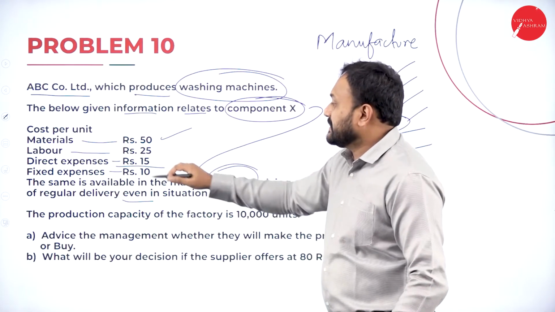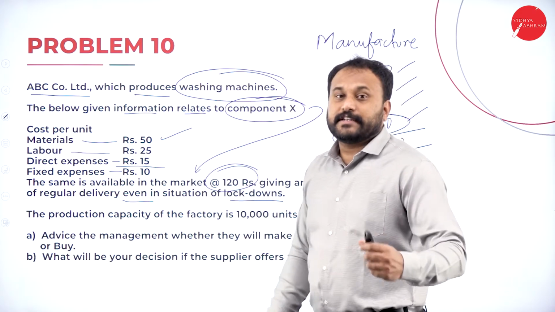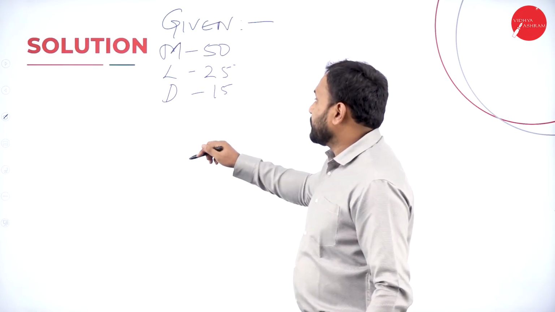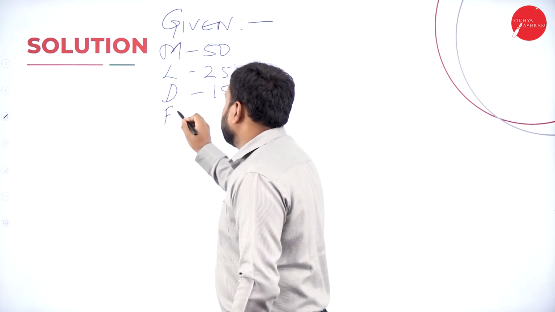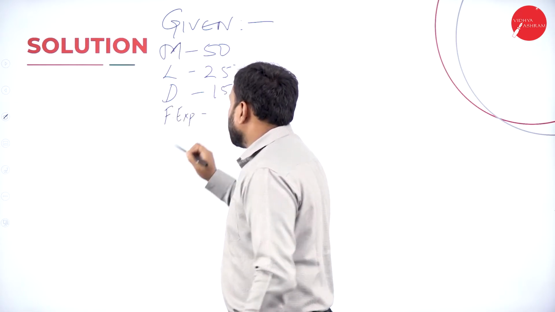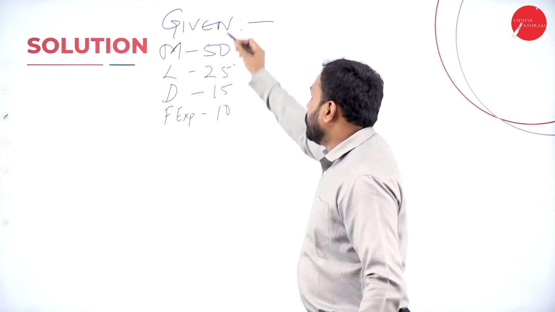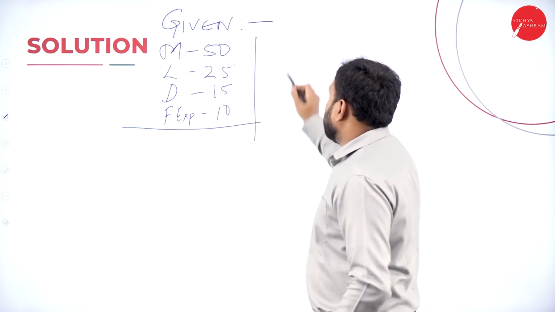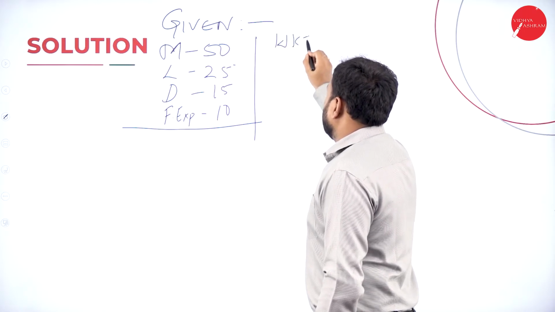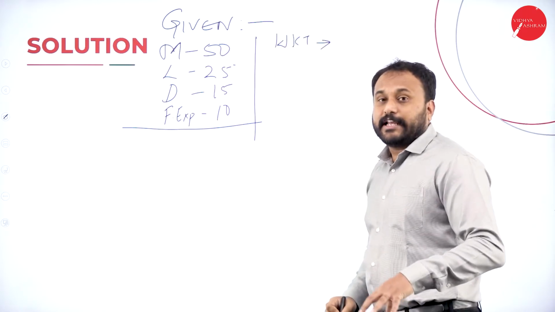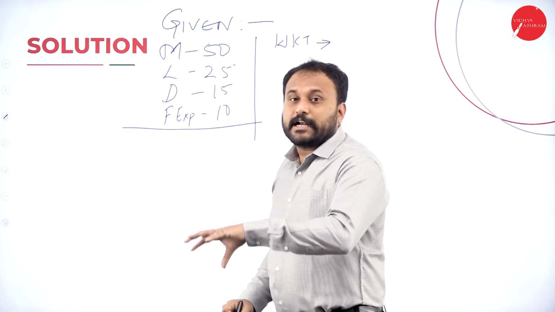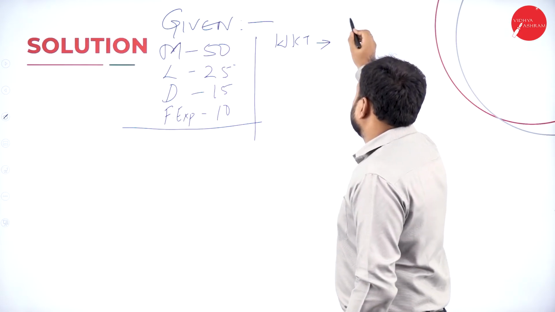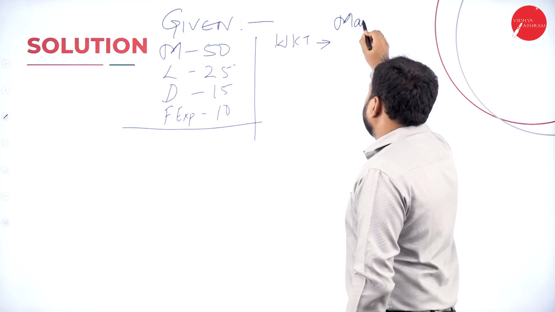Next we have fixed expenses. Now I told you fixed expenses you are not supposed to write. So here all these are there. Now okay, here I'll write fixed expenses. Now fixed expenses is 10 rupees. So all these things are given. But we know that to calculate or to know that make or buy decision which one we are supposed to take, we will write to manufacture